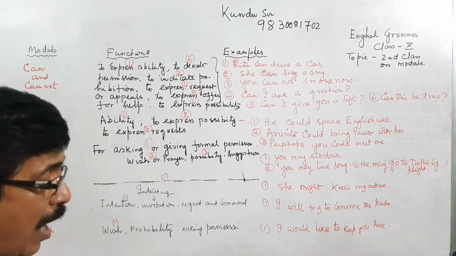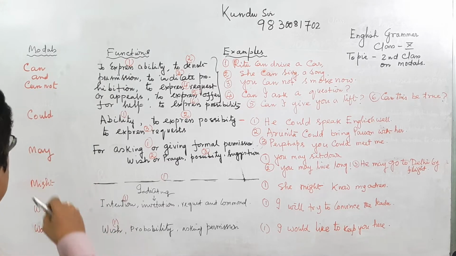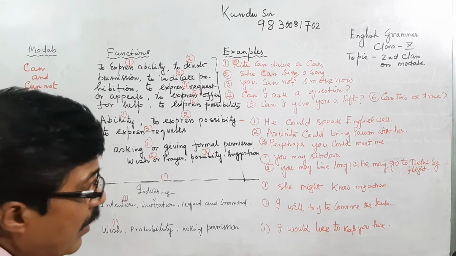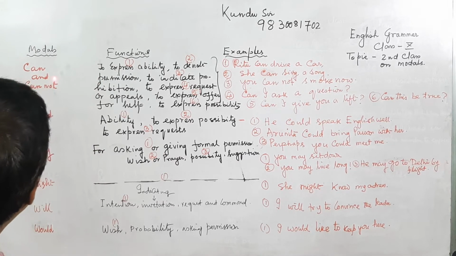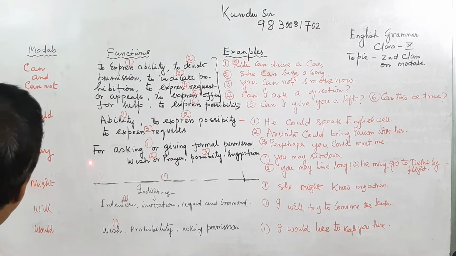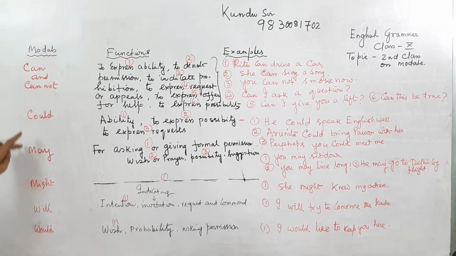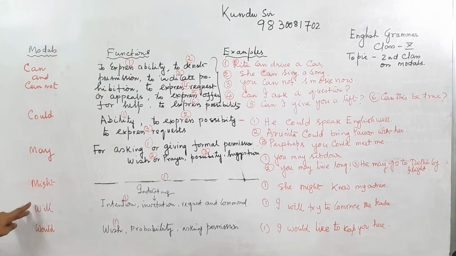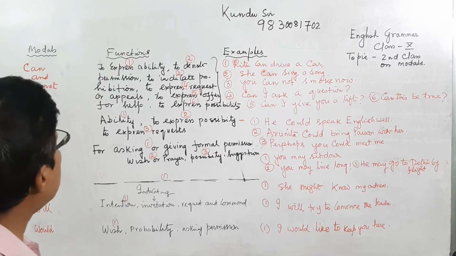Here I have mentioned the modal auxiliaries: first can or cannot, and the past tense could, then may, might, will and would. There are six, and the rest will be discussed in the next class.